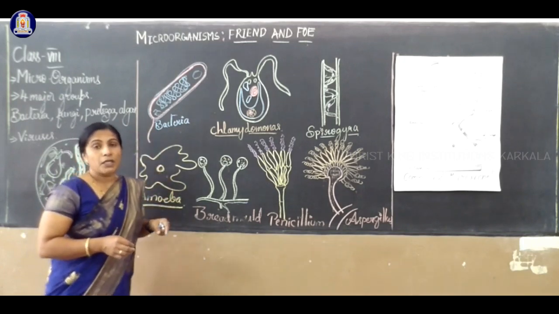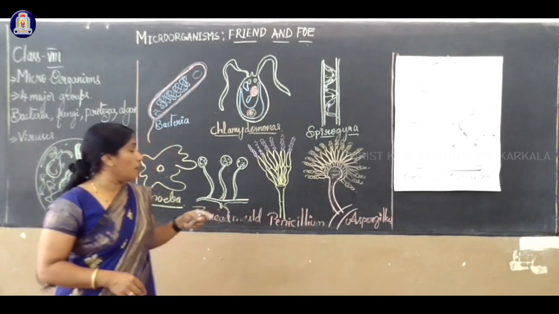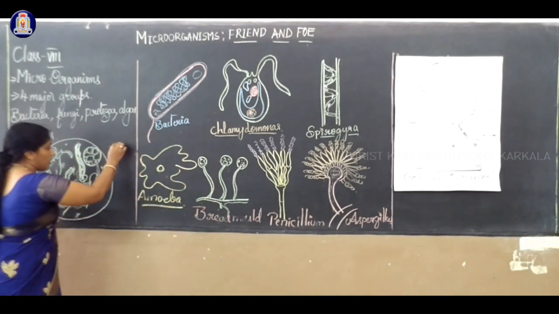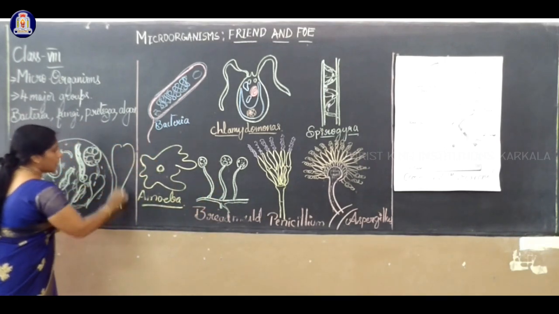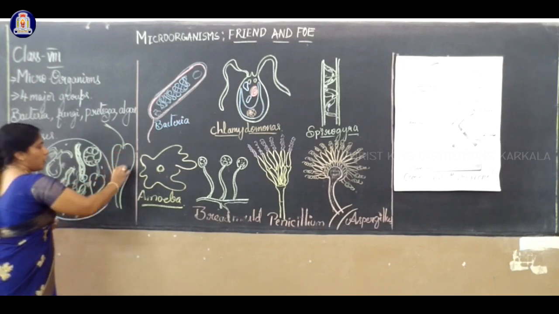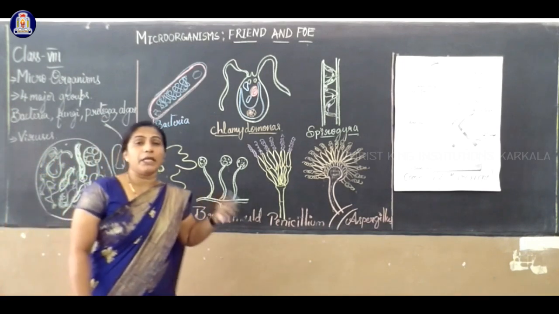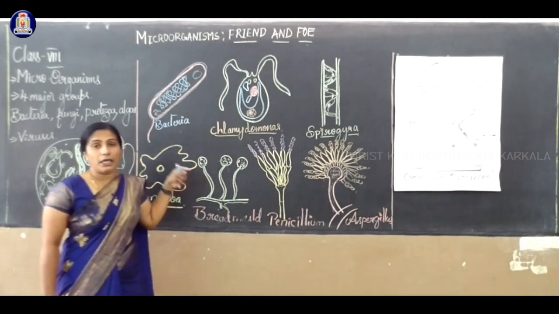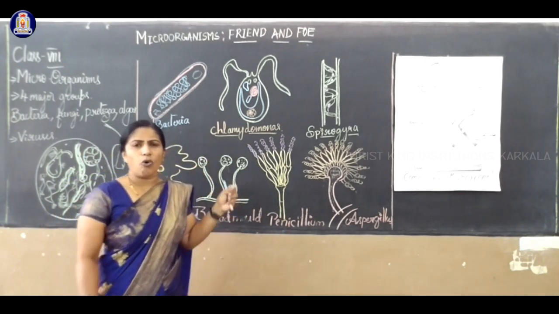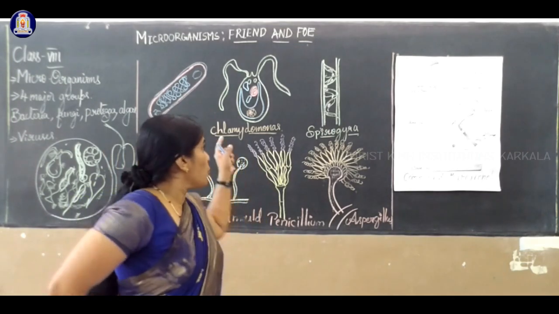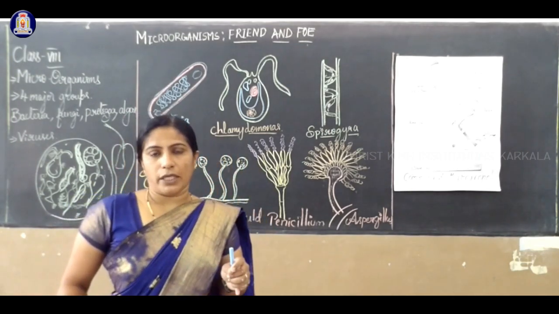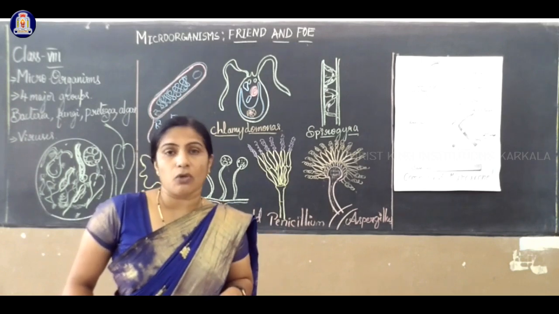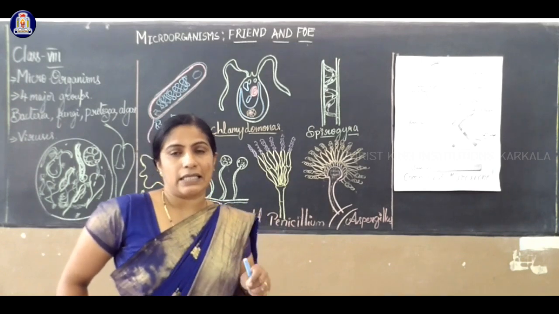The next one: some are like protozoa. Protozoa, for example, Euglena and Paramecium. These will bring different types of diseases, like cholera, malaria, etc. All these are diseases caused by microorganisms. But some are very helpful, like milk turned into curd because of Lactobacillus, a bacteria.